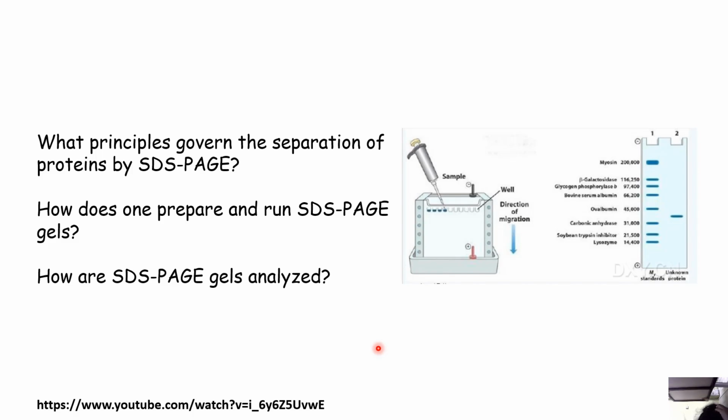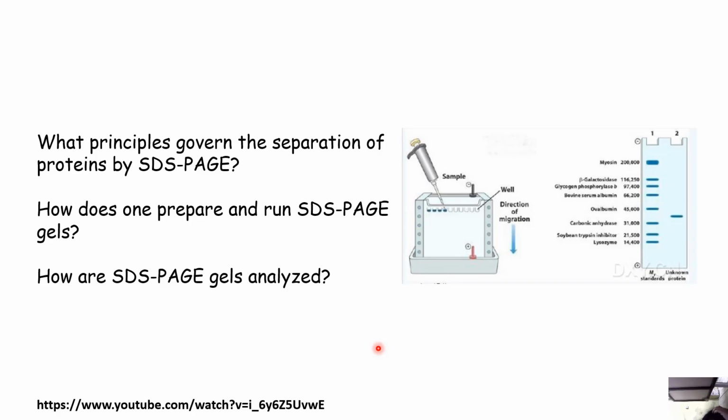Now we assemble the gel in the electrophoresis tank and fill it with running buffer, Tris-glycine. We load samples and a protein molecular weight marker in separate wells. We run the gel at low voltage through the stacking gel, and then higher voltage through the resolving gel. After electrophoresis, the gel is visualized and analyzed.